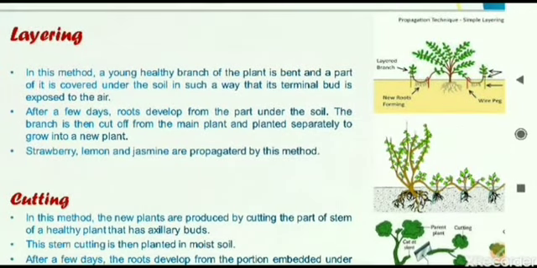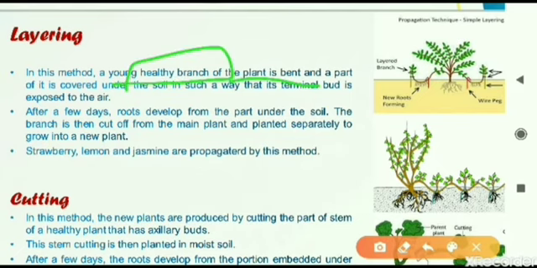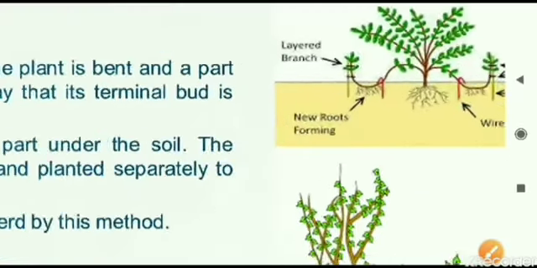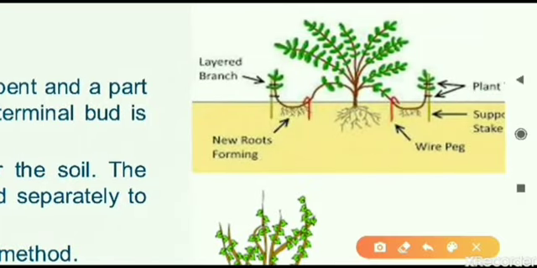Next one is layering. Layering means what we are doing here. We are choosing a healthy branch, one of the branches of the plant, and we are taking that branch and covering it below the soil. Here you can see they have chosen the branches of the plant, and they have put it under the soil. And after some time, this branch which has been put under the soil will develop into a new plant. It will break its linkage to the older plant, disconnect itself from the older plant, and this small branch will itself become a new plant.